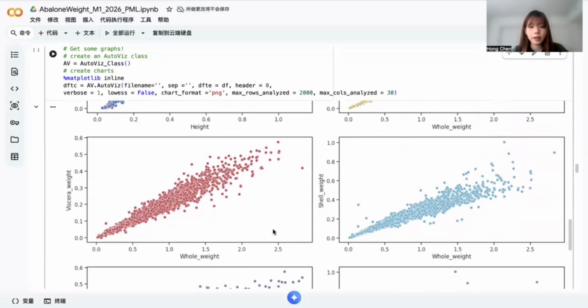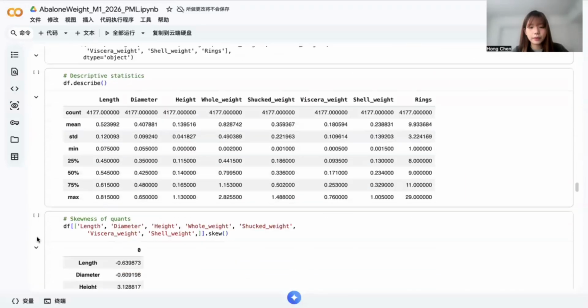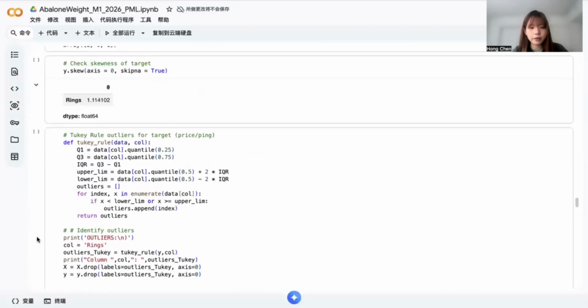Then, extreme values can negatively affect model stability by increasing variance. So, identifying them early is an important step in building reliable predictive models. To improve model robustness, Tukey's rule based on the interquartile range and the box plot were applied here to detect the outliers.